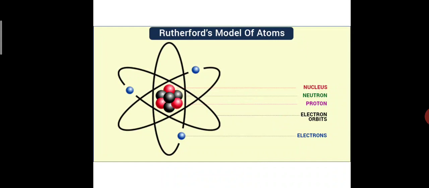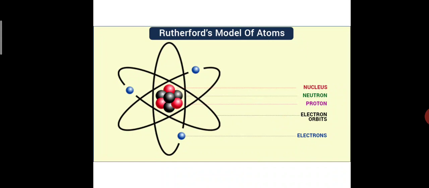He said this is similar to the solar system, with the nucleus at the center like the sun, and the electrons like planets revolving around the sun. There were some limitations. What were the limitations? He was not able to explain the stability of an atom. For example, if an electron is continuously revolving around the nucleus, it should lose its energy at some point and fall into the nucleus. But that is not happening, and he couldn't explain why.